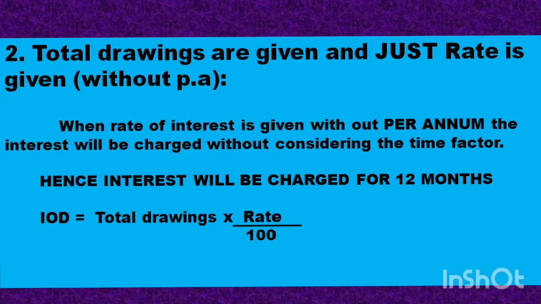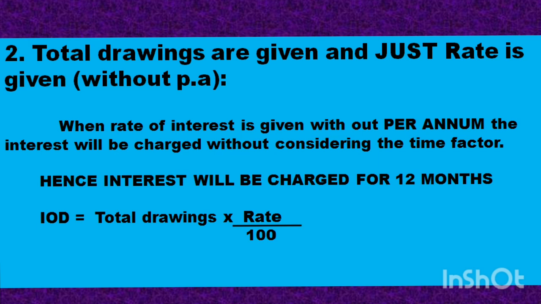Okay, along with the rate, generally we used to get the words "per annum". Per annum stands for what? That is for the yearly basis. So if the words "per annum" are not mentioned over there, it's not a printing mistake. It simply means that we are not supposed to take care of the time interval.